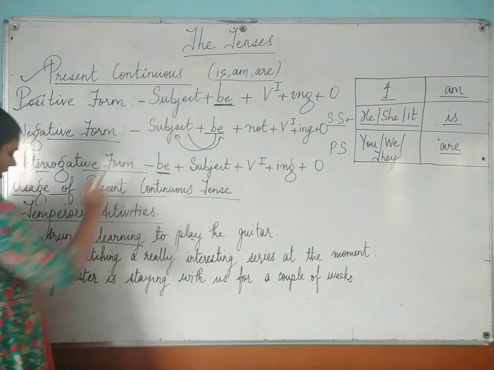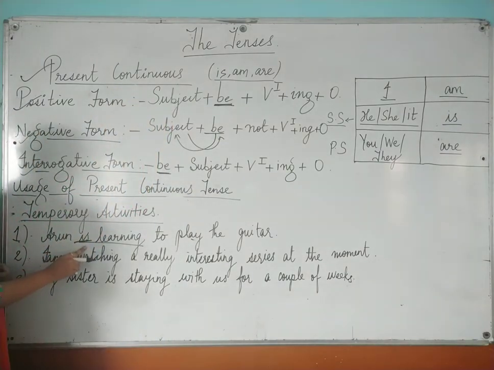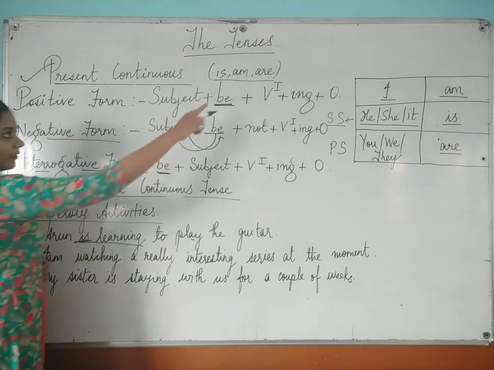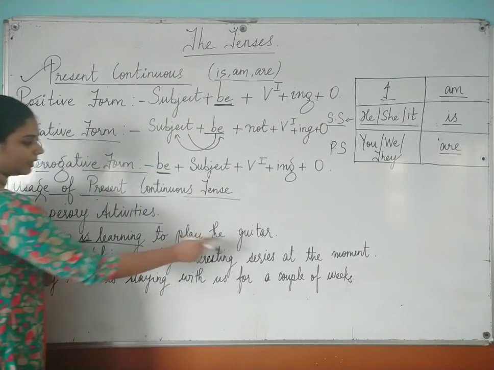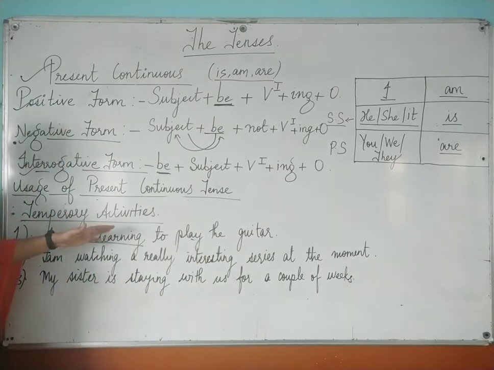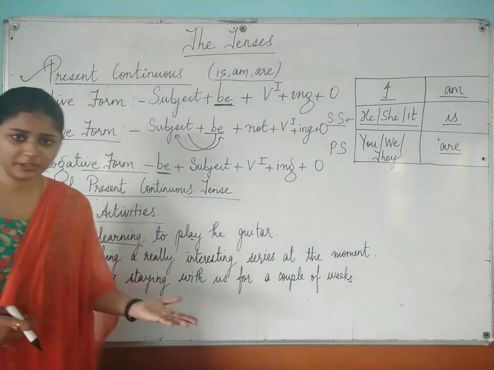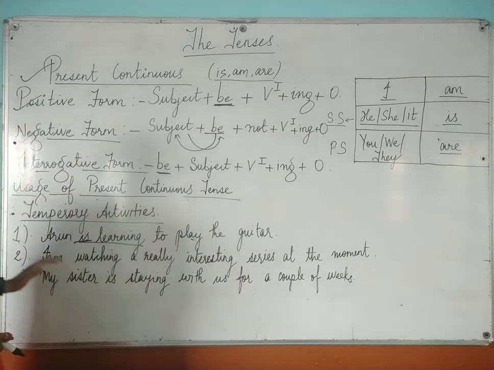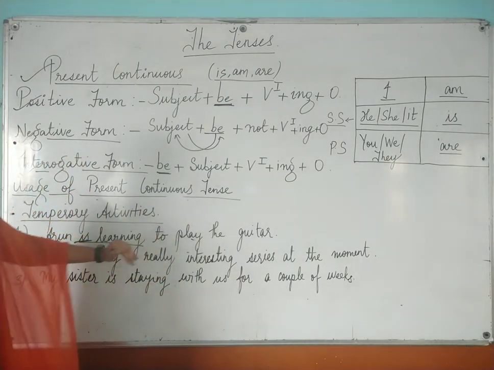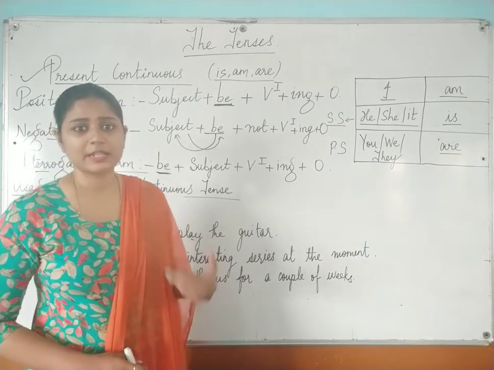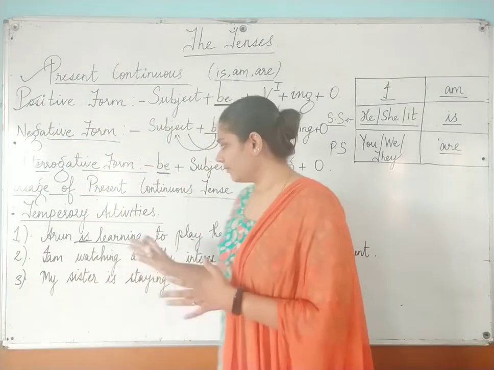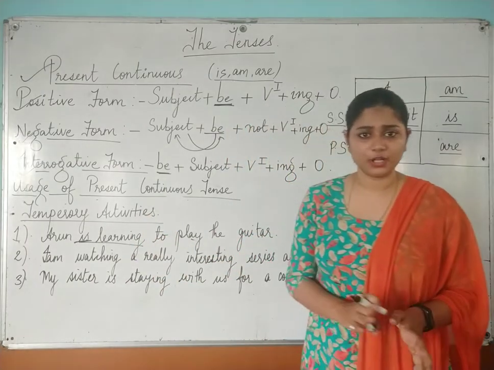Subject is singular, Arun is singular, singular subject, singular verb is learning, verb first form, learn plus ing, learning to play the guitar. Okay, so these are temporary activities, means it will not be continued for a longer duration of time. So Arun is learning to play the guitar. He will learn playing guitar. You can say max for 3 months, 6 months, or till when he or she has subscribed for the course.